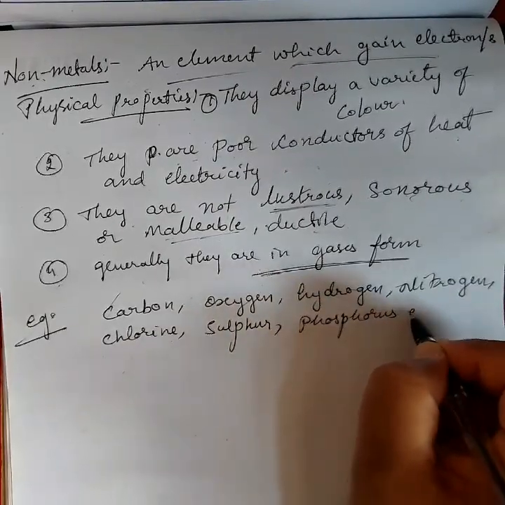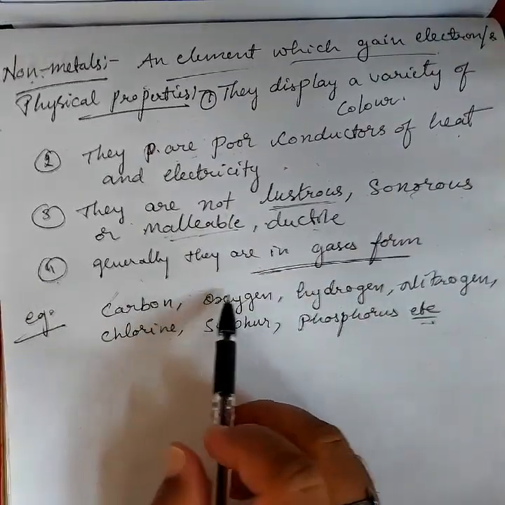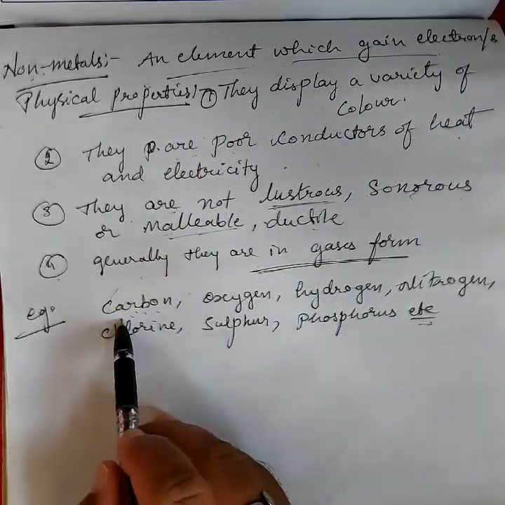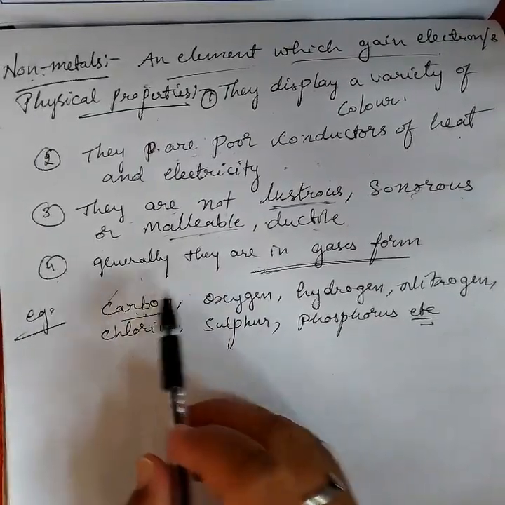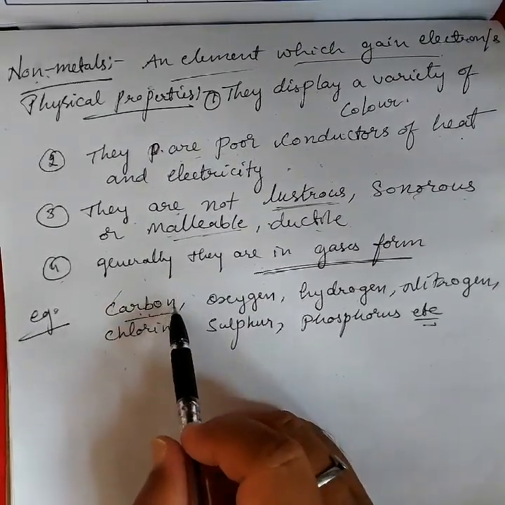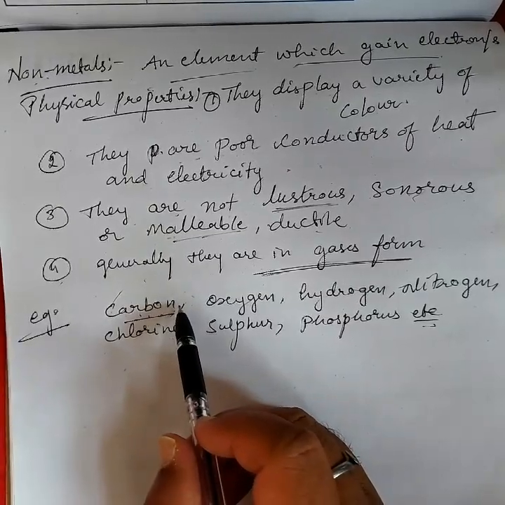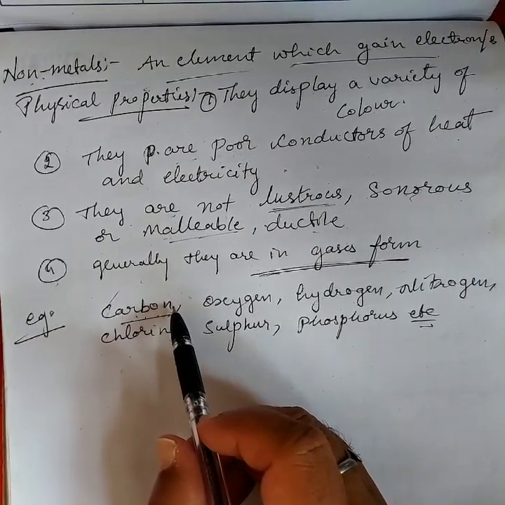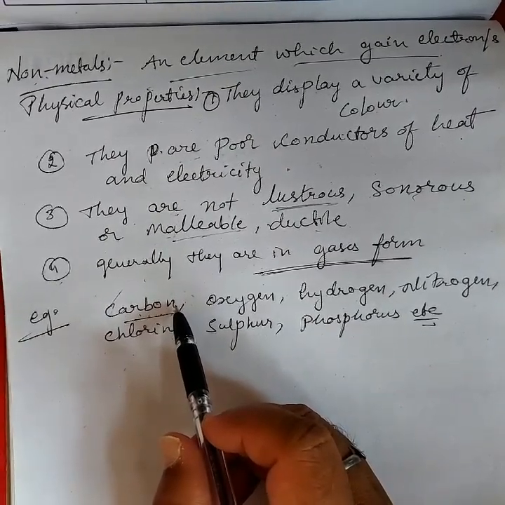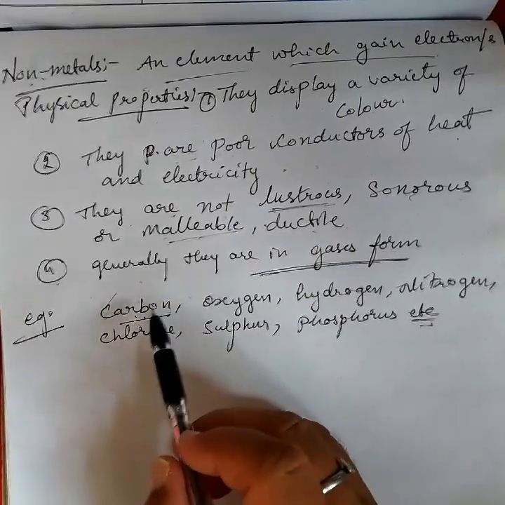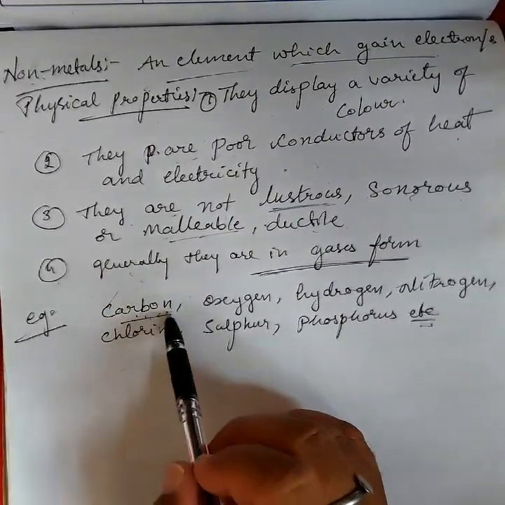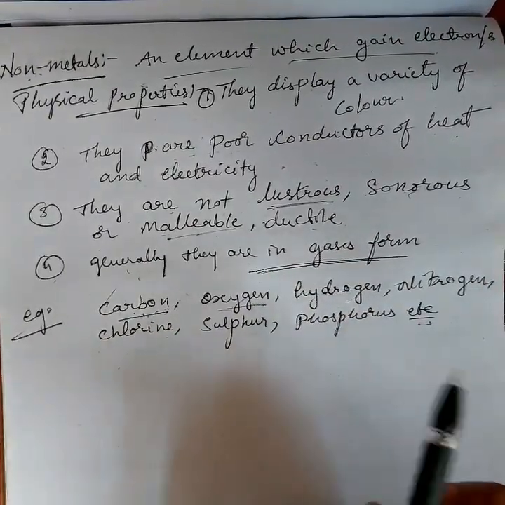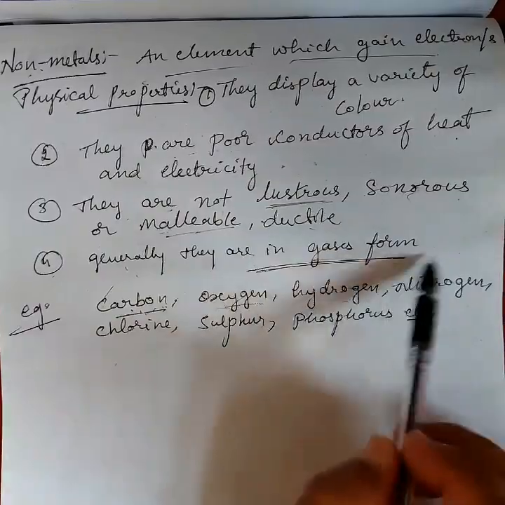So these are all examples of carbon. It's generally in a gaseous form. That is carbon in general. Carbon in different forms has allotropes, that is diamond and graphite. Diamond is the hardest substance among all metals and non-metals, but it is a non-metal. Oxygen is in gaseous form, hydrogen is in gaseous form, nitrogen is in gaseous form. So non-metals are generally in gaseous form.